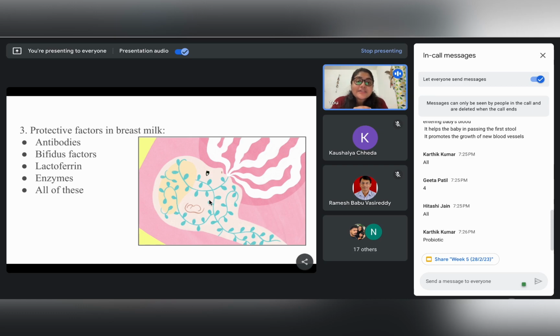Coming to the next option, we have enzymes. What do these enzymes do? Enzymes like lysozymes, amylases, lipases, when present in the body, make the milk more digestible for the child.